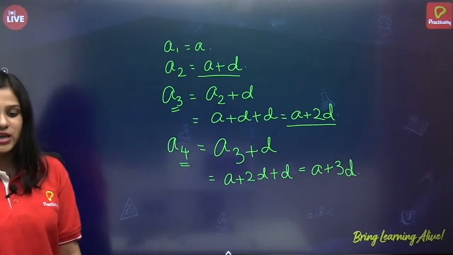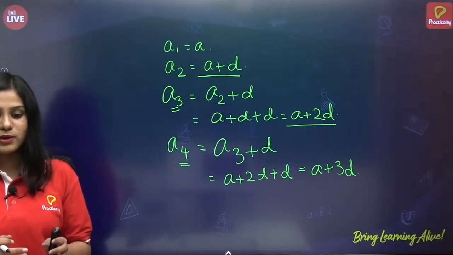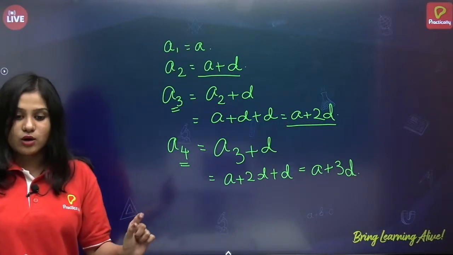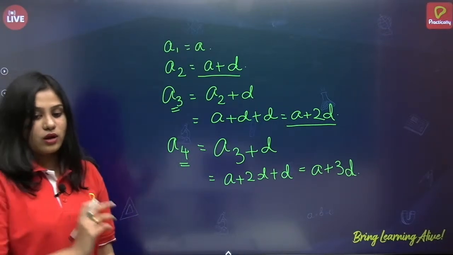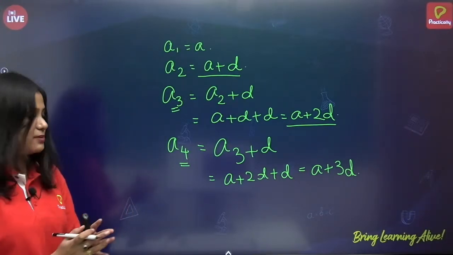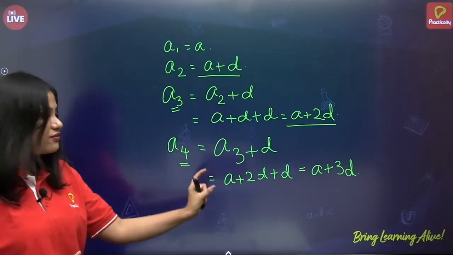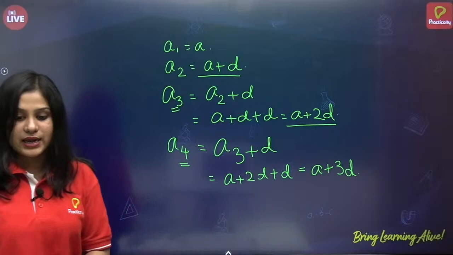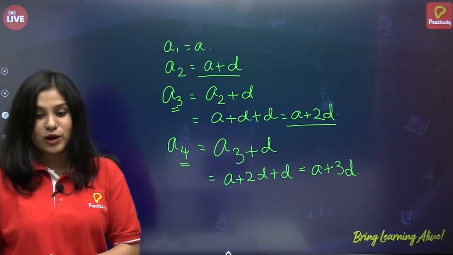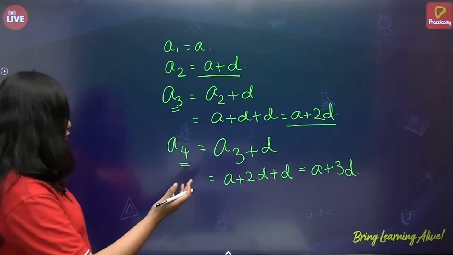Alright. Very good. Okay, it is not a plus 4d, it is a plus 3d. And Aman, very good. A plus 3d it is. You've typed a3 plus d, it's fine. Then after simplifying, we'll be getting a plus 3d. Right?